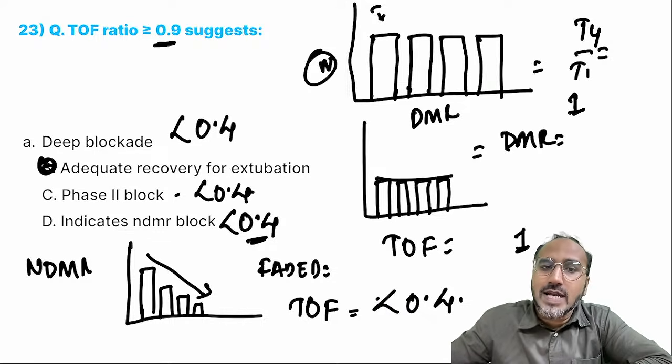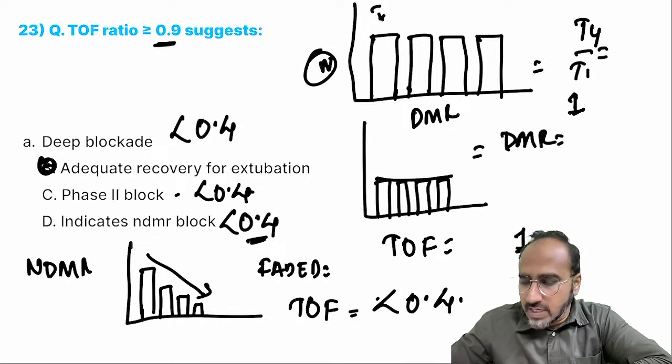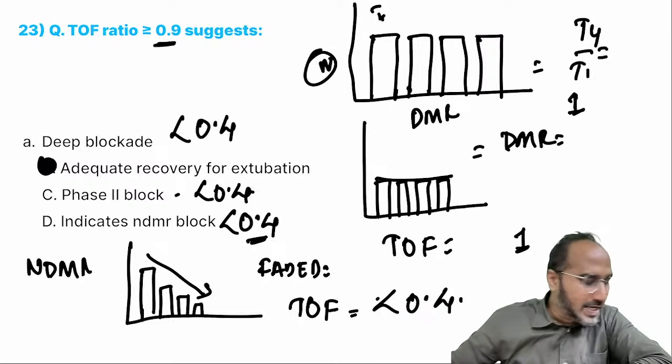A ratio more than 0.9 indicates what? The patient is adequate for the reversal. Okay? Is this thing clear, guys? Yes or no?